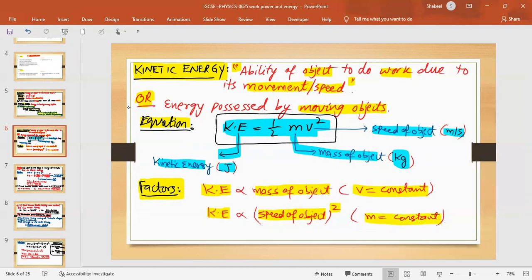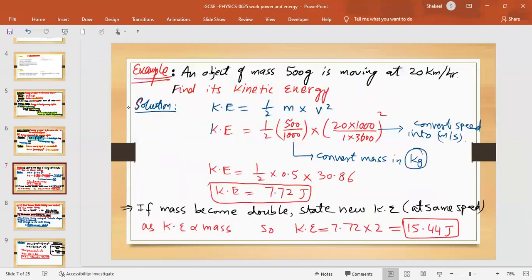And same is with the speed. Okay, moving forward to an example now. The example is an object of mass 500 gram moving at 20 kilometer per hour. Straight away, a lot of conversion, because mass is in gram, which is not an SI unit, and speed is in kilometer per hour, which is neither the SI unit. So what you have to do is find its kinetic energy. Well, interesting. Let's look at how we'll do that.